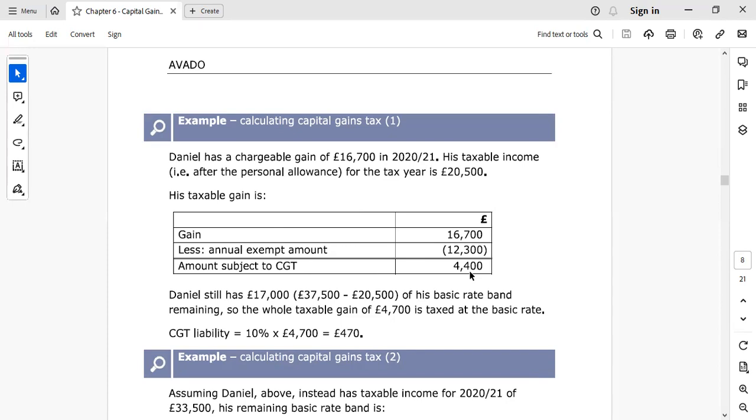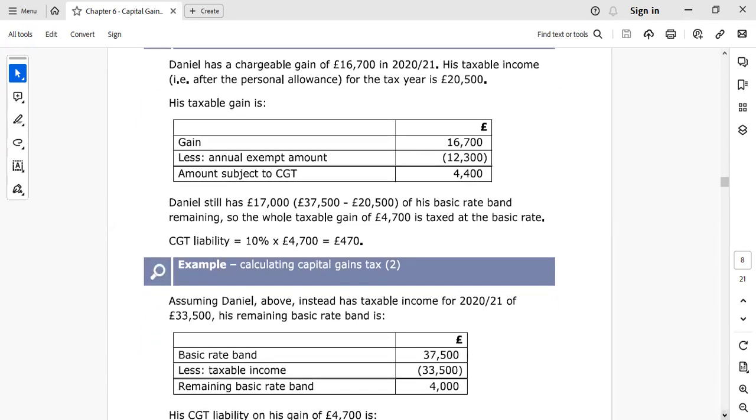Because Daniel has a salary of 20,500 and the basic rate band is 37,500, so still Daniel has 17,000 pounds under the basic rate band. So it means this 4,400 pounds we need to multiply by 10%. So it is not 4,700, it is 4,400. So 4,400 multiplied by 10% should be 440.